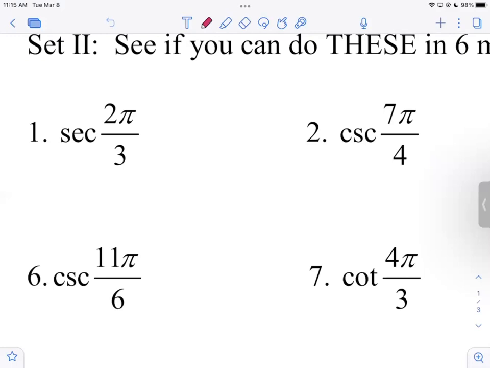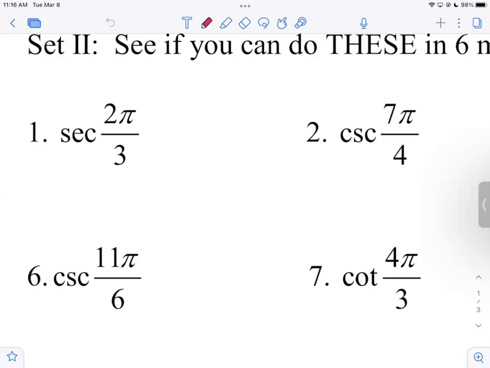Negative 2. That's its reciprocal. Yep. So that's the answer to number 6, negative 2. Number 7, here's the fun one, finally. We get a cotangent. I like cotangent. Pi thirds, that's again your 1/2, square root of 3 halves ordered pair.